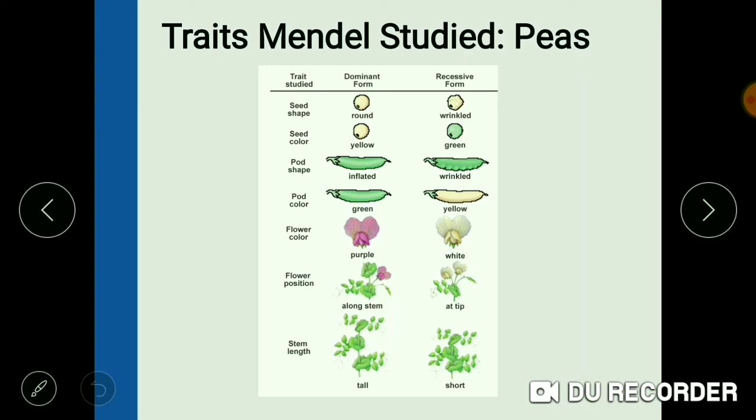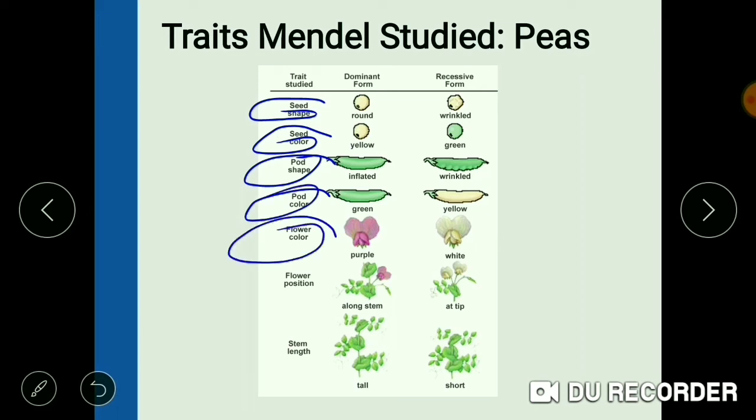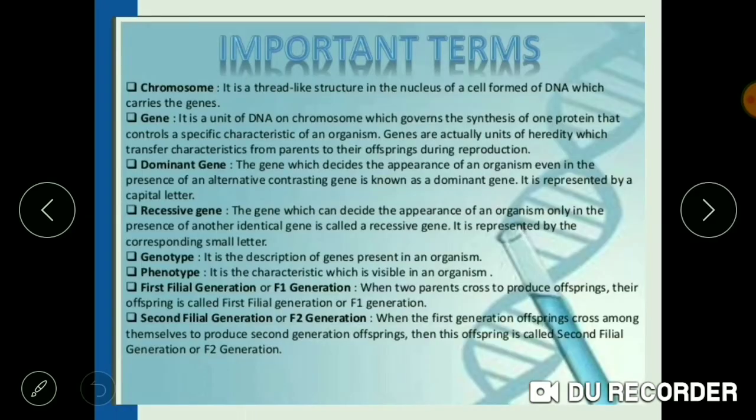These are the certain traits, certain characters which he has taken. He has taken the seed shape, round and wrinkled; seed color, yellow and green; pod shape, inflated and wrinkled; pod color, green and yellow; flower color, purple and white; flower position along the stem, at the tip; stem length, tall and short. These were the traits based on which he performed his experiments, which we'll be studying.